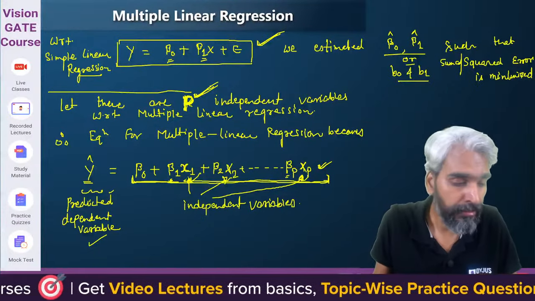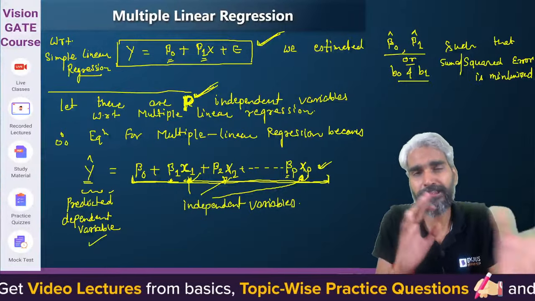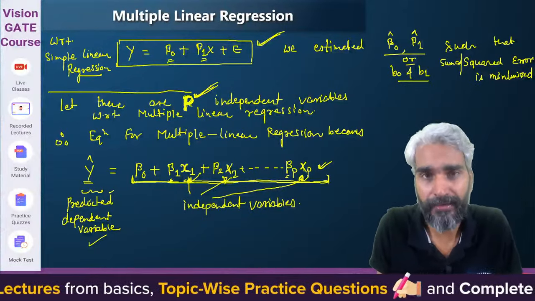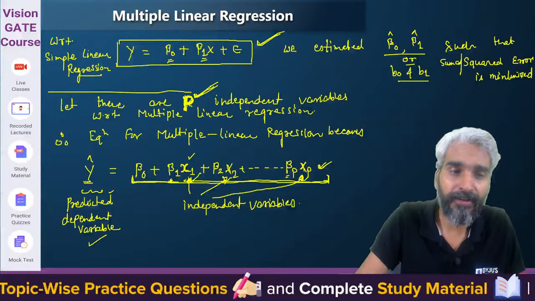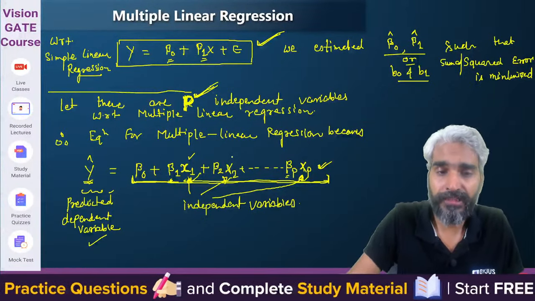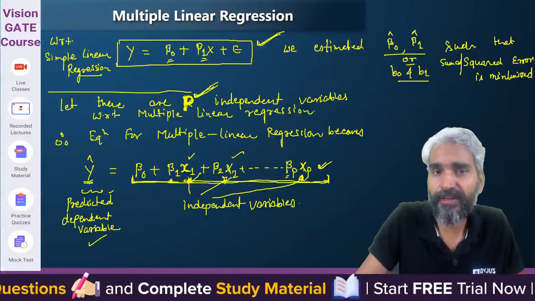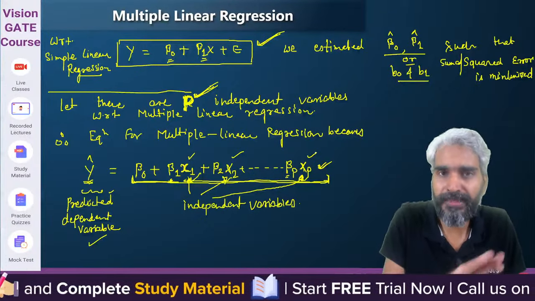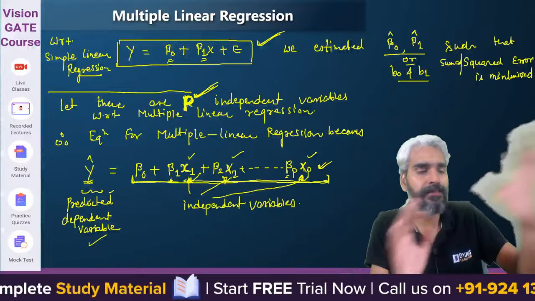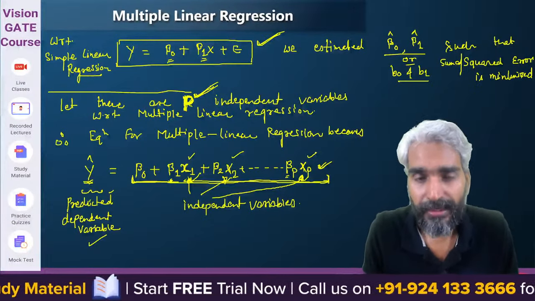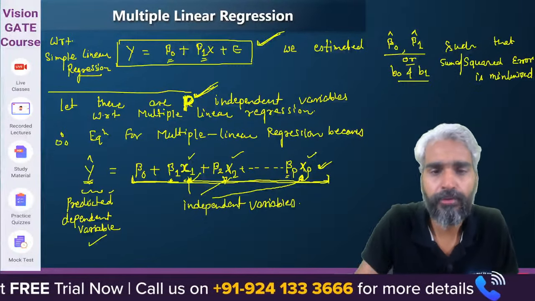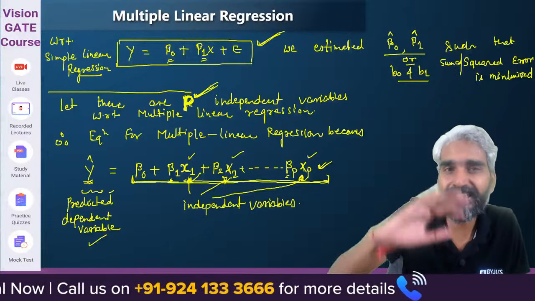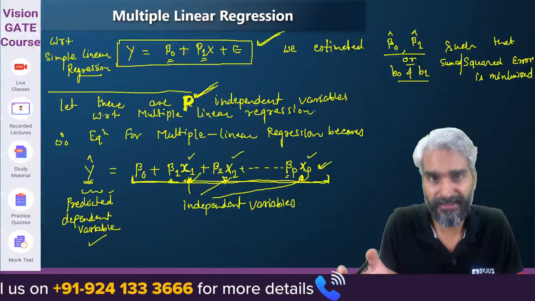So this will be a p-dimensional plane. Because with respect to x1, the value of y will vary differently. With respect to x2, the value of y will vary differently. With respect to xp, the value of y will vary differently in the different planes. Clear? So it's basically a plane. It's a p-dimensional plane if you try to visualize this in the context of vector space.